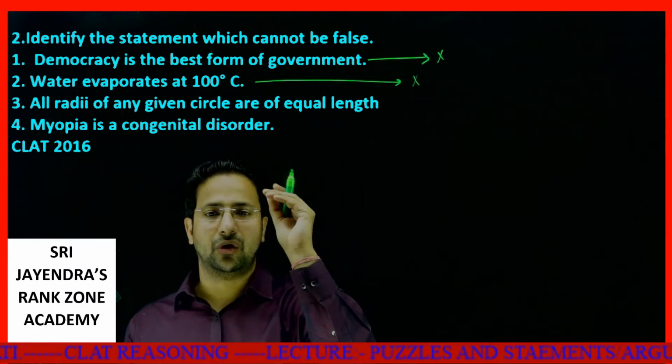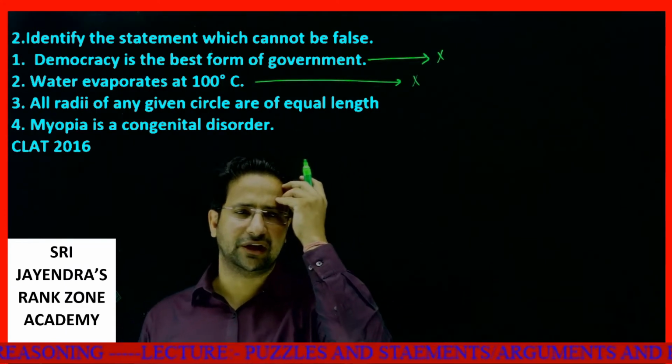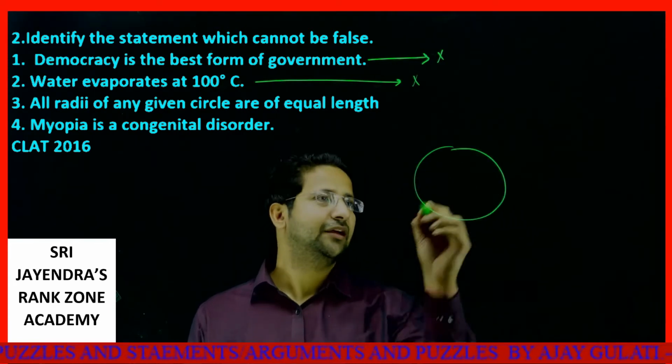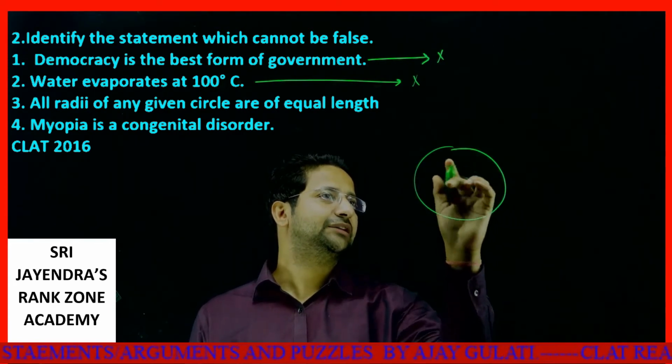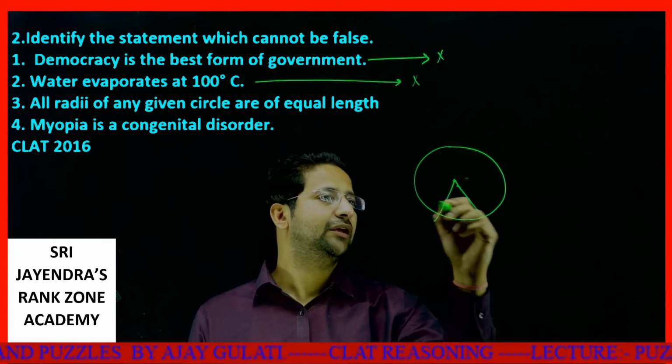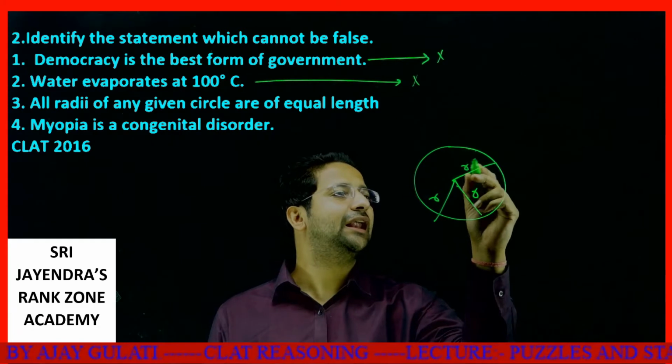The third thing is, all radii of any given circle are of equal length. See, this is definitely true. This has to do with mathematics. This is the center, suppose. My circle is not drawn to scale, but when it's actually a circle, all of these lengths will be equal. So a circle has this property.